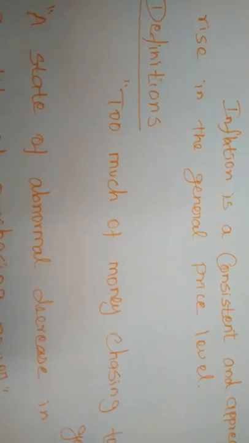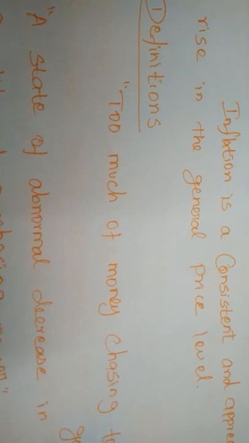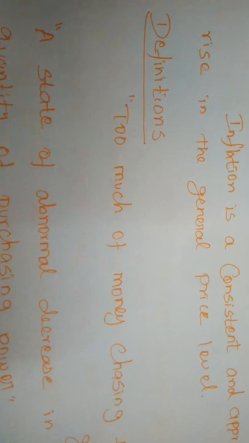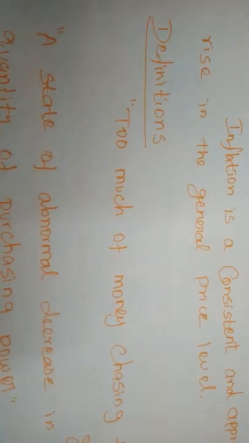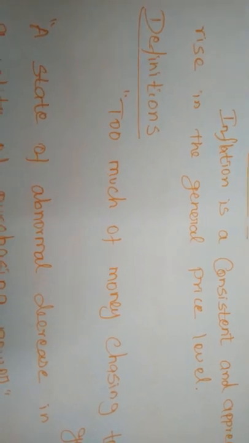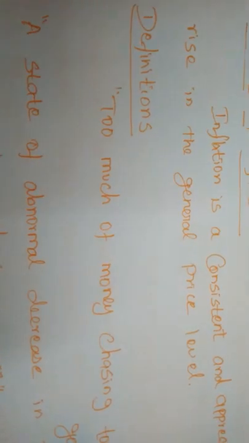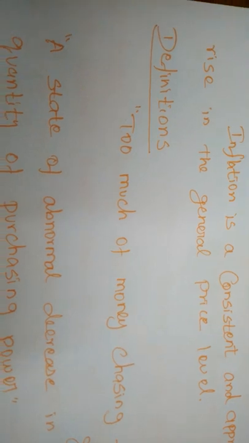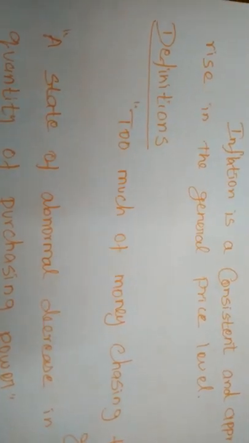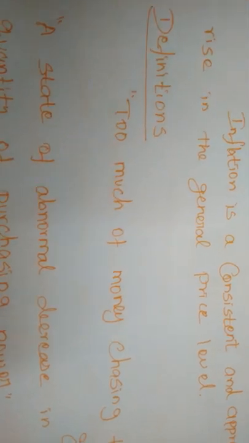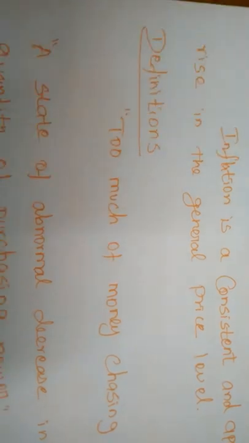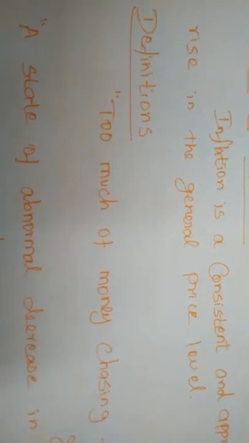For example, the price of a pen is 10 rupees. Today it is 15, tomorrow 15 rupees, the day after tomorrow 20 rupees, and day by day the price of the pen increases to 100 rupees. That situation may be called an inflation situation. Then every day you have to increase your pocket money, and carry more money in your pocket to purchase some amount of commodities.